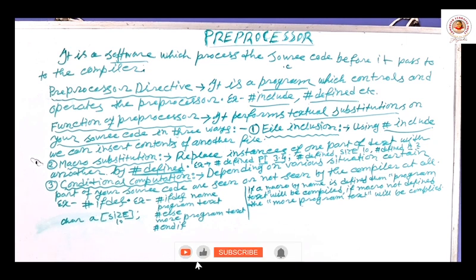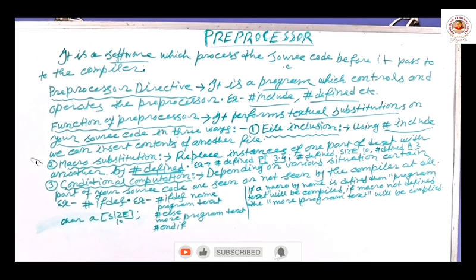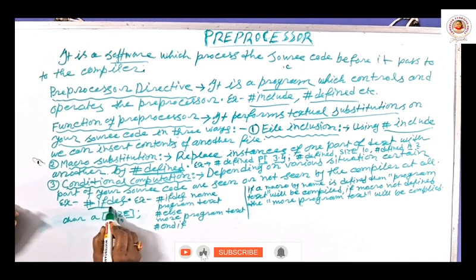So this situation is controlled by conditional compilation. Example, #ifdef. That means conditional compilation is done by #ifdef.